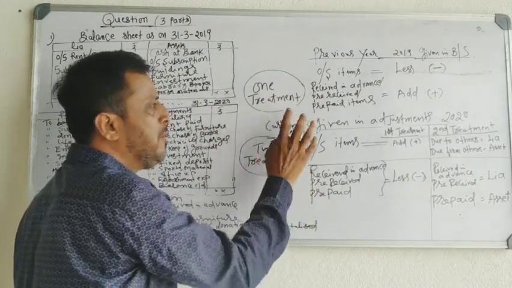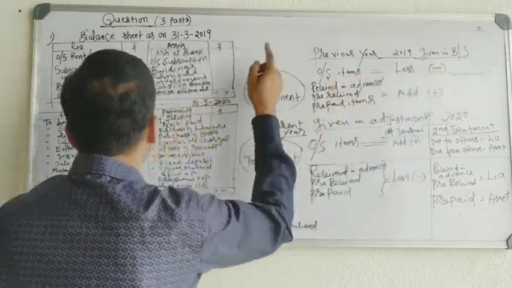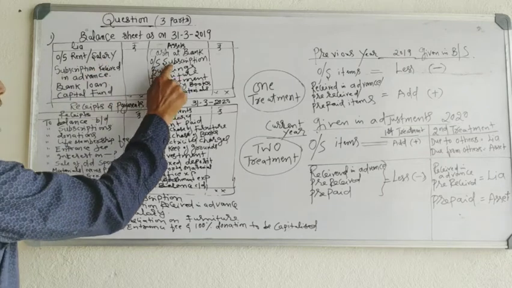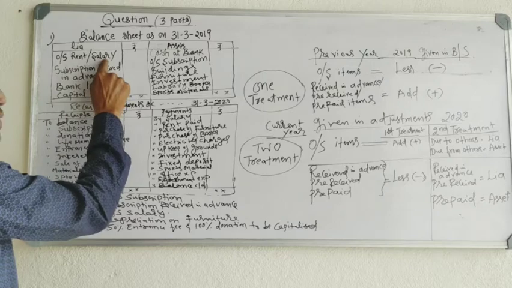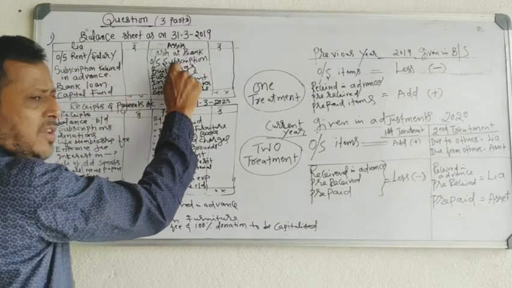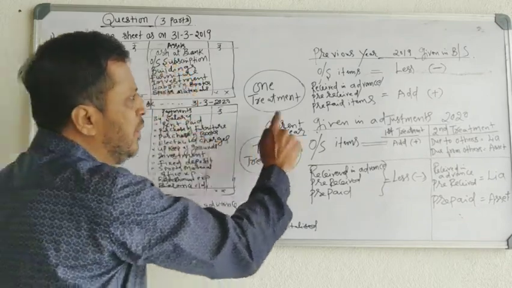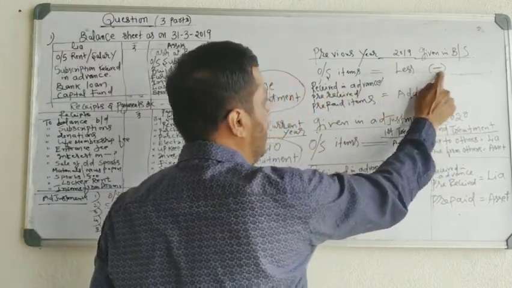What is that one treatment? If outstanding items are given in the balance sheet, you have to deduct. See, outstanding rent, outstanding salary, outstanding subscription. Three outstanding items are given in the balance sheet. Now what do you have to do? You have to just deduct. One treatment only.